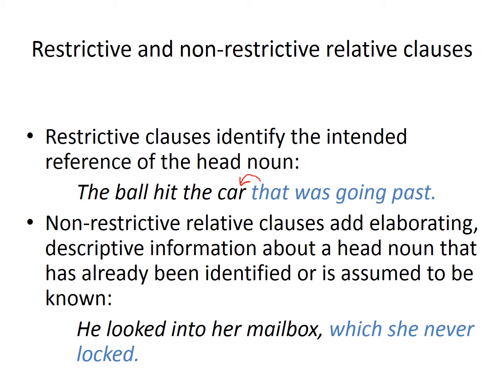There are several cars, but we're concerned about the car that was going past, not the car that was parked. Non-restrictive relative clauses just add extra information. He looked into her mailbox, and you could just stop and leave this off if you wanted because you still understand that. But you wanted to give her a little extra information.